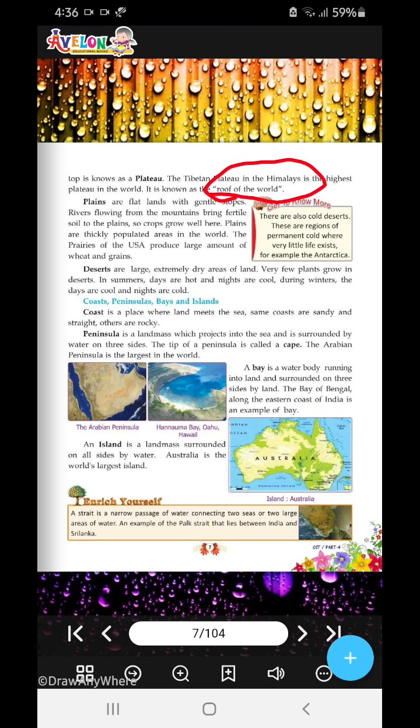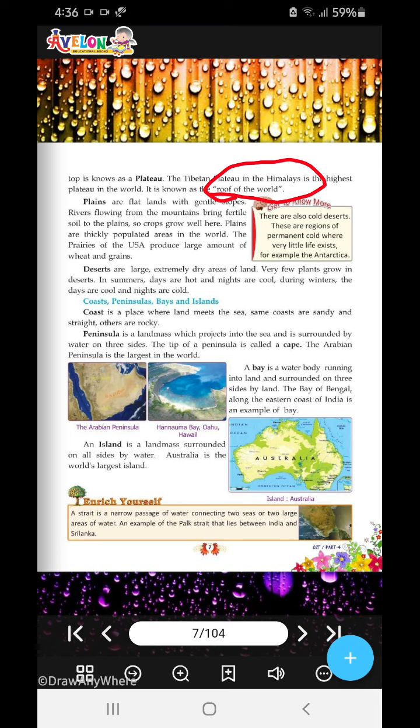Plains are flat lands with gentle slopes. Okay, so they do not have slopes at all, it's only flat. Rivers flowing through mountains bring fertile soil to the plains, so crops grow well here. Plains are thickly populated areas around the world. The prairies of the USA produce large amounts of wheat and grains.